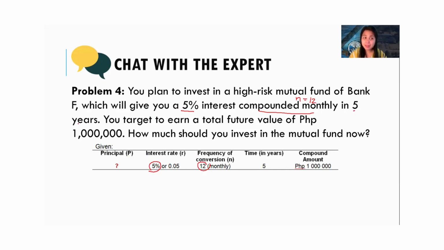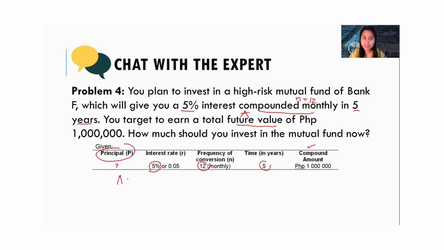In 5 years, that's our time. You target to earn a future value. Remember, the future value is also our compound amount, of 1 million. The question is, how much should you invest today? That's the present value. We also call it the principal.